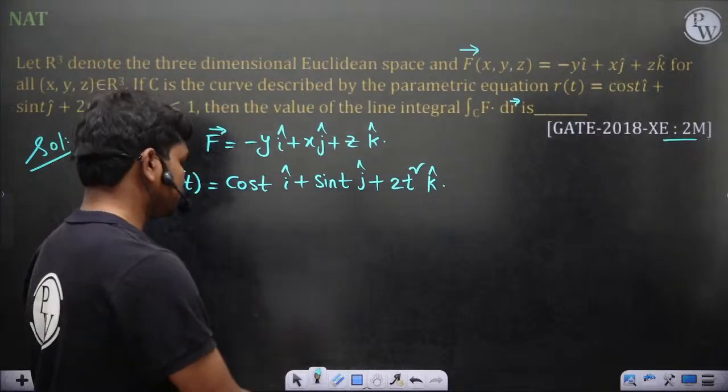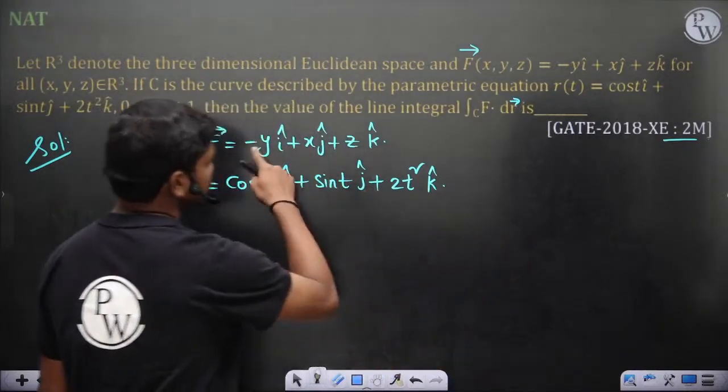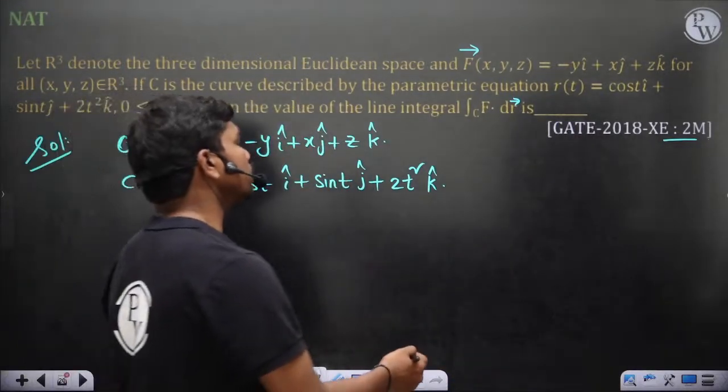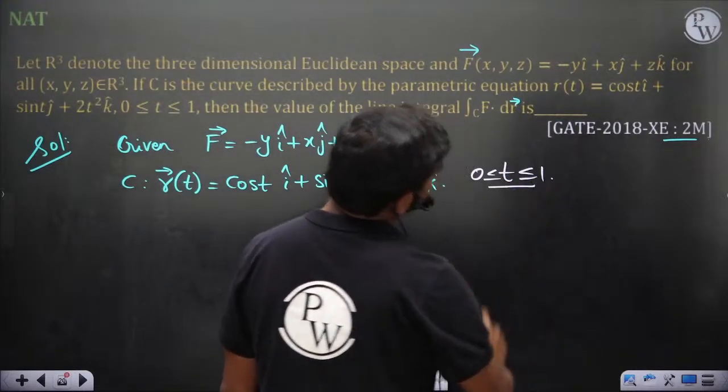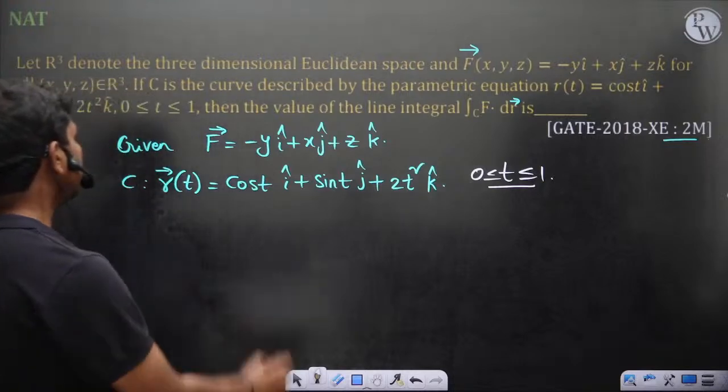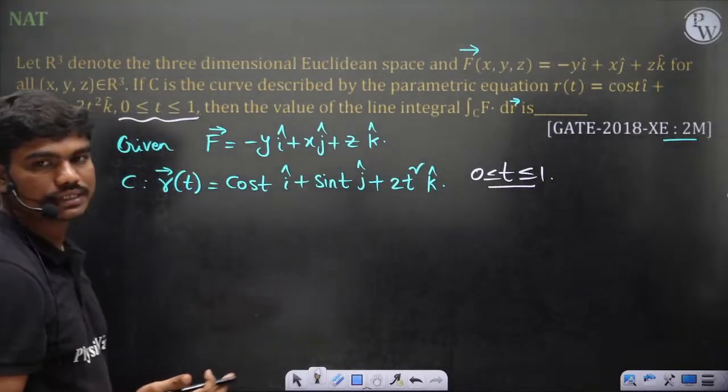Then if you want to calculate this integral, it's a parameterization, so t goes from 0 to 1, which is even given here because it's a parametric curve obviously.